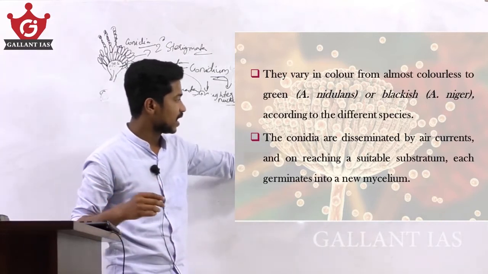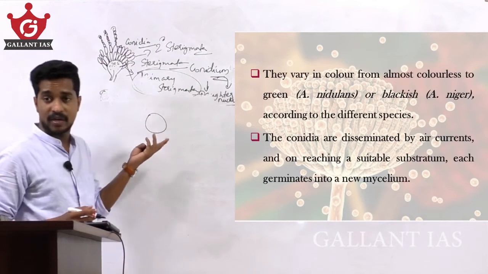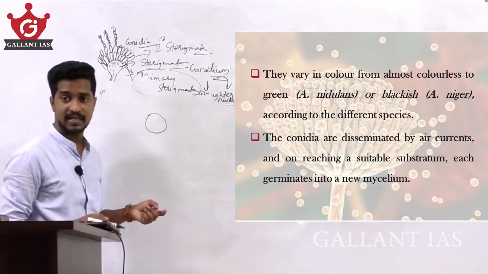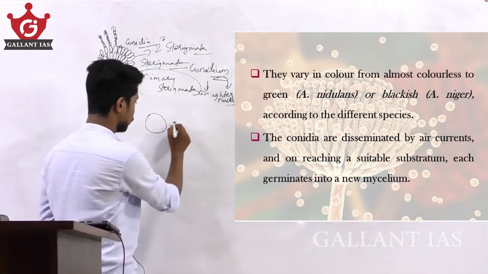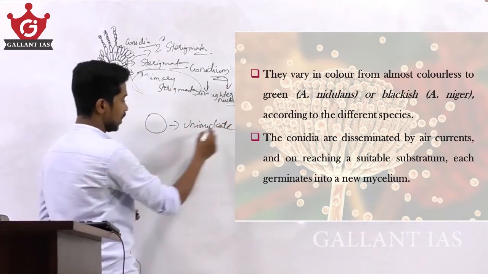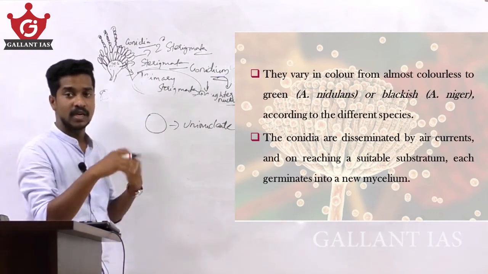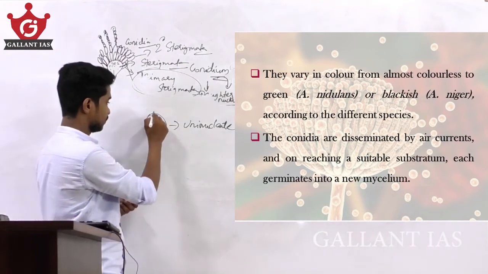The conidia are disseminated by air currents. Most of the conidia are uninucleate, and the surface is smooth, but when mature, spines will be seen.